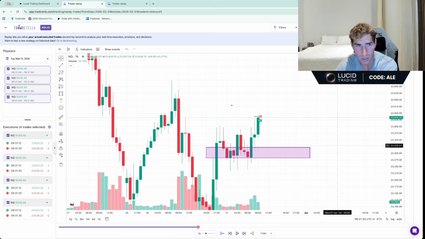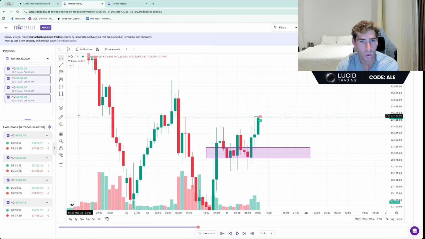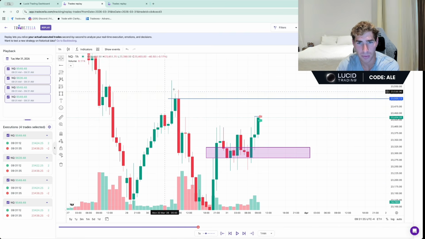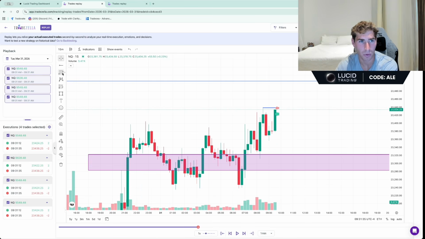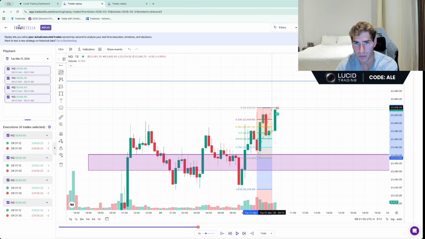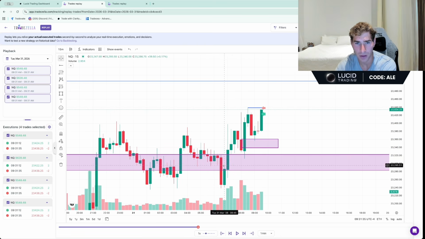So as you can see, these are our draws for the day. If you can do horizontal line, rejection block here. These are draws for the day, right? Rejecting an hourly gap. 15-minute time frame is somewhat mixed. Grab this low to this high. We are trading in what? What is this? 0.618 to 0.786 OTE, right? And we also have this 15-minute gap right here. So we're rejecting a 15-minute gap, rejecting OTE.